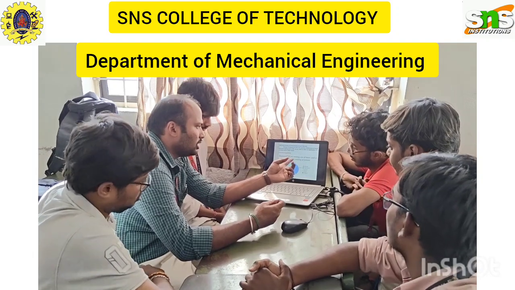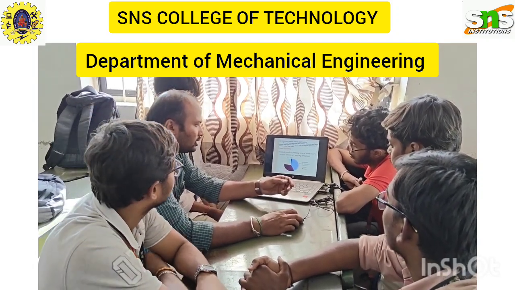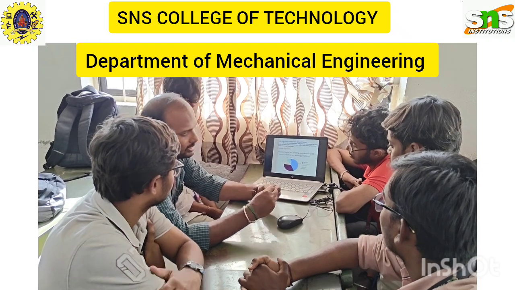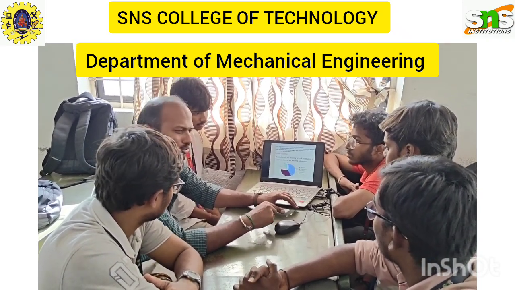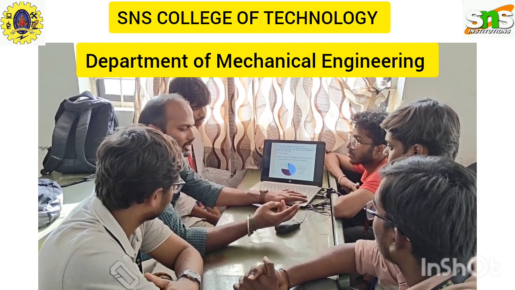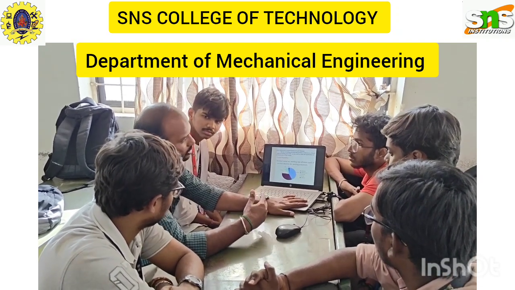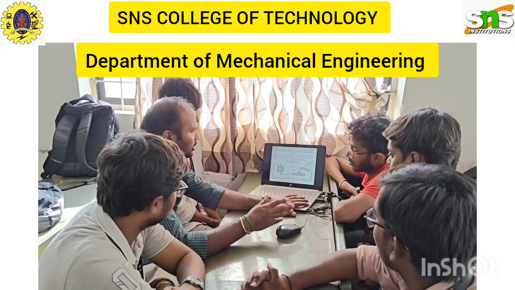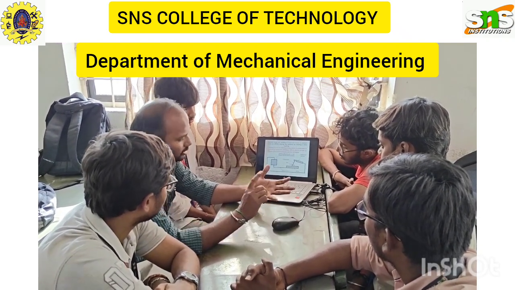In shielded metal arc welding, this pie chart indicates that most industrial applications predominantly use this type of welding process, as it is one of the older ones and it is very easy. Now, shielded metal arc welding is also known as manual metal arc